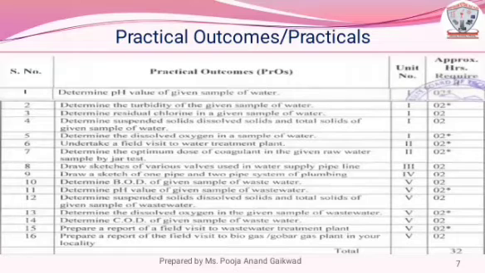Practical outcomes or practicals that students have to perform during the course study. There are total 16 practical outcomes as shown in the table, out of which we have to complete total 12 practicals. Respective unit number for practical outcomes is also represented by the table.